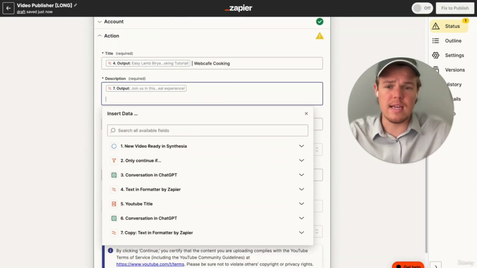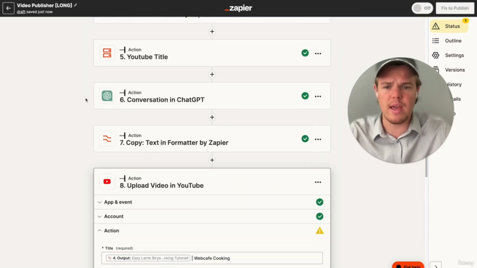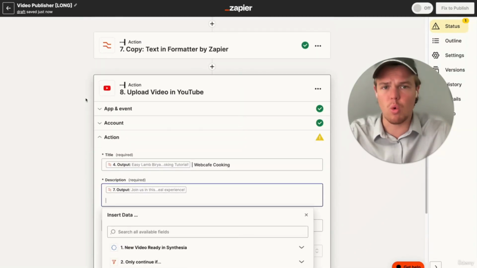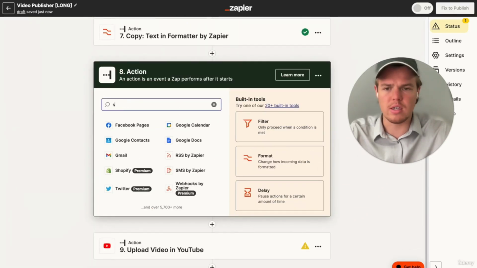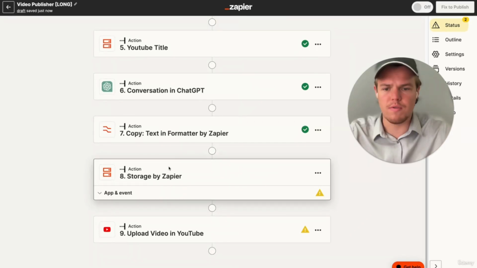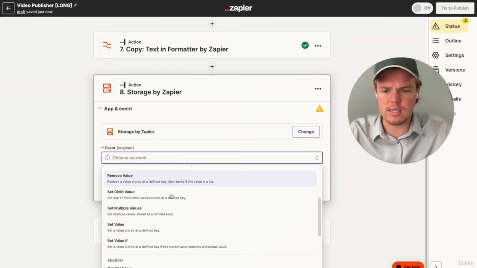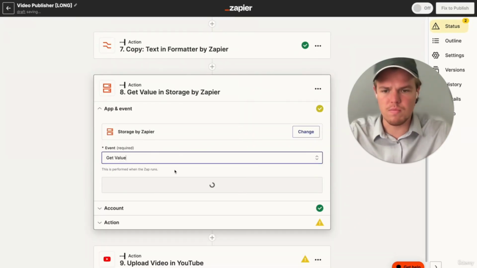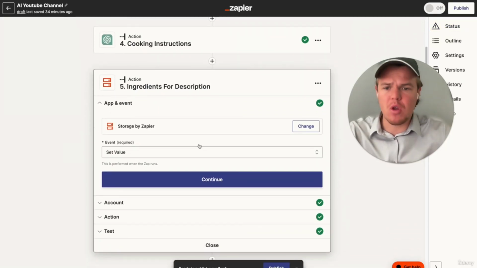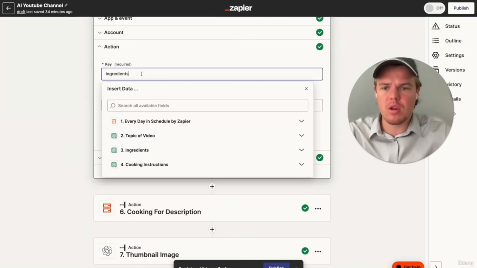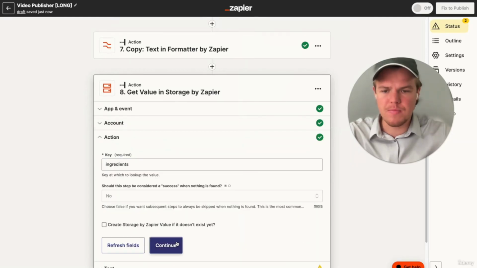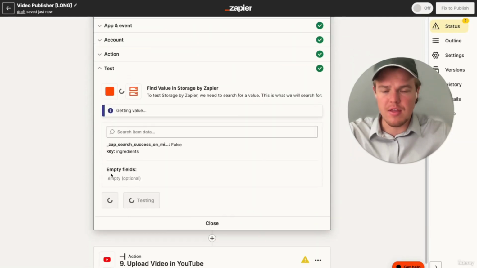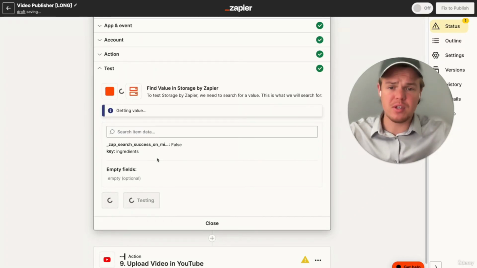What I would do then is in your description, you can go ahead and add even more details here. So let's go ahead and grab the storage variables that we made in our first zap and add them here. In order to do so, we're going to hit storage. Perfect. And then we're going to do a different event here, and we're going to say get value. Now, if you remember these, all we need to do is come down here to action, and we're going to grab our ingredients. We're going to do key is ingredients. Continue, test action, and then we should be able to grab the ingredients that we made for that specific video.